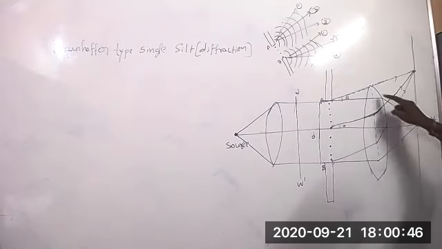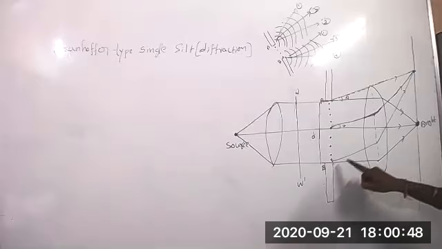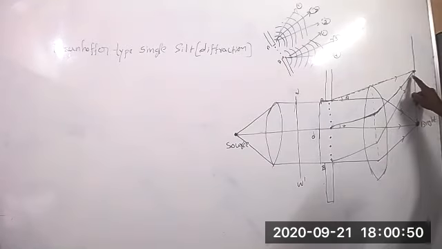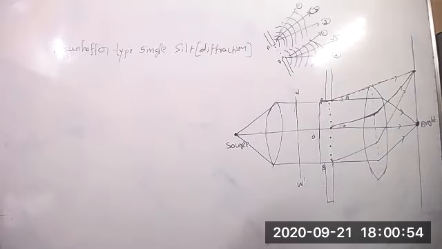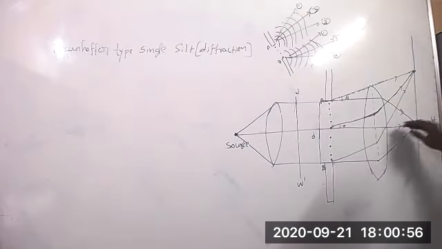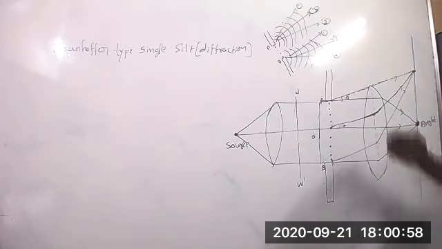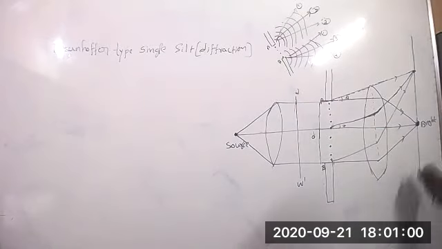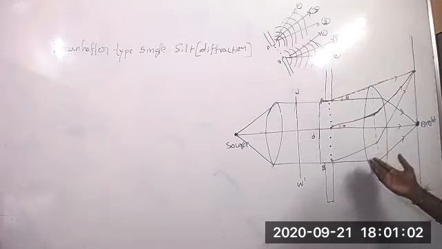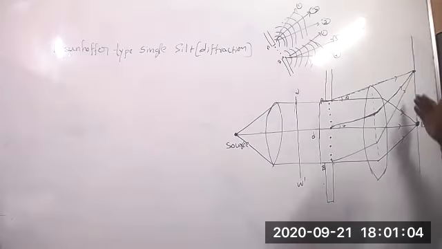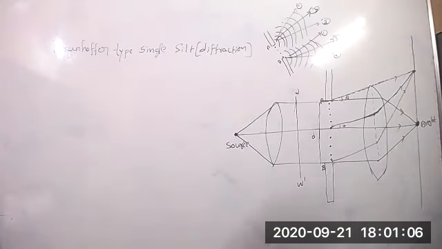But here, how much distance will it travel? The same distance it won't travel. So definitely there will be destructive interference. Here it is constructive interference. Phase difference here how much? 0. No phase difference. So constructive interference. Constructive interference gives a bright spot. Destructive interference gives a dark spot.